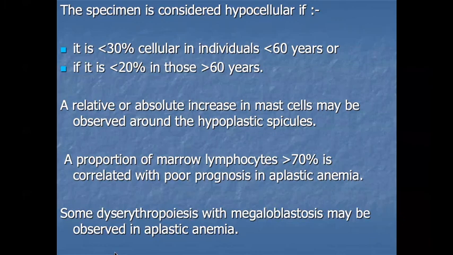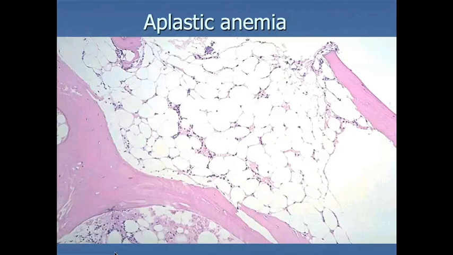Some dyserythropoiesis with megaloblastosis may be observed in aplastic anemia. I already told you, dyserythropoiesis is also present in an aplastic anemia patient. That is the bone marrow biopsy picture. Okay, that is a bone marrow biopsy picture.